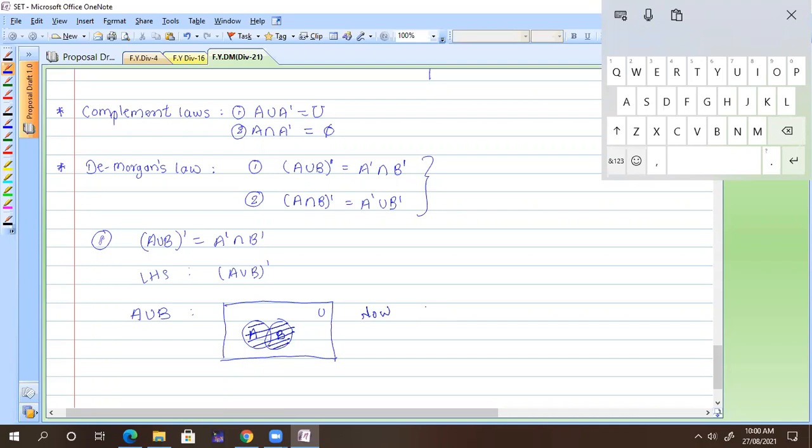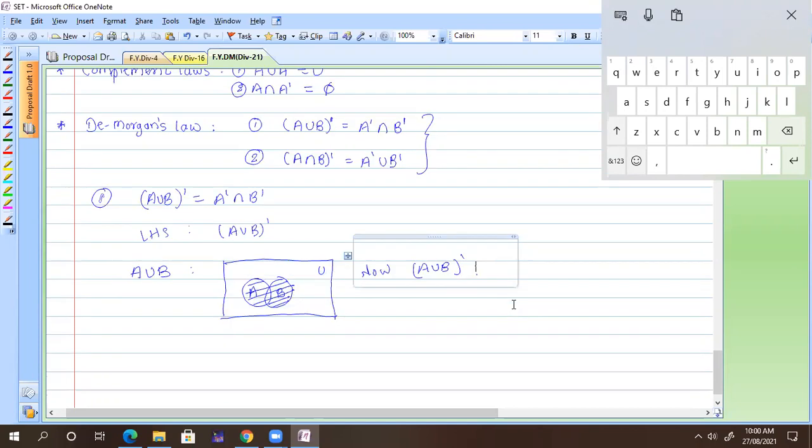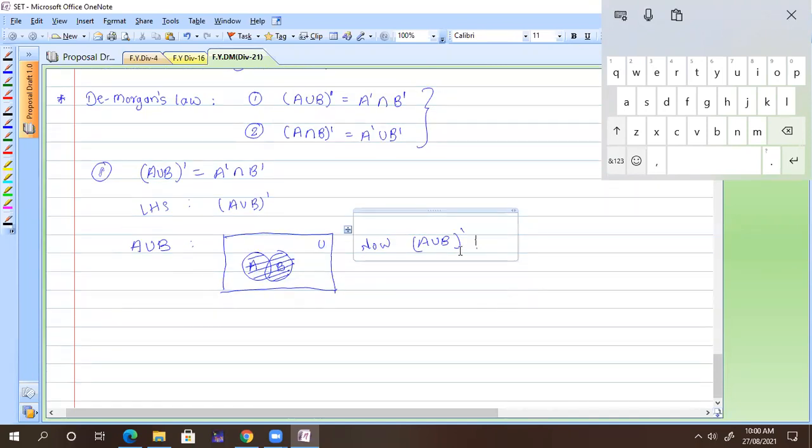Now, what is the complement of A union B? Sir, can you show that A union B part by Venn diagram? Yes, simply. What is A union B? Union means you have to take all elements from A and all elements from B also. So that's why set A is there and set B is there. We need to take all the elements. That's why I draw it like that. Okay.